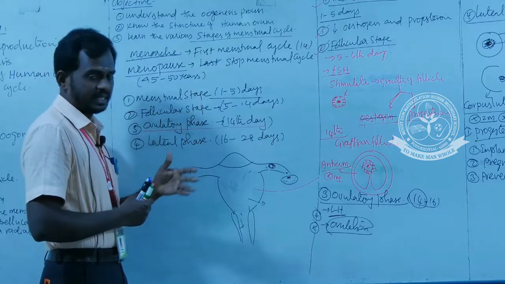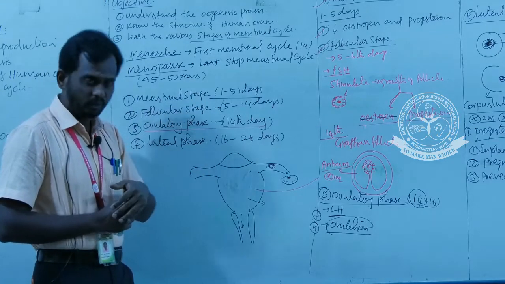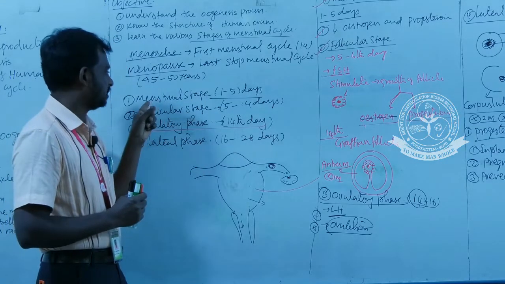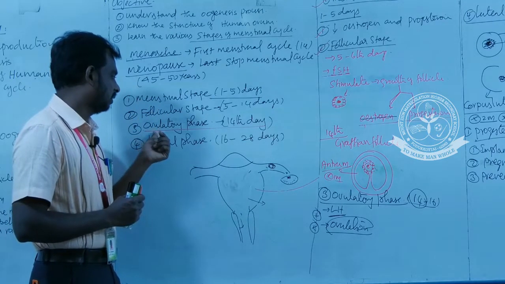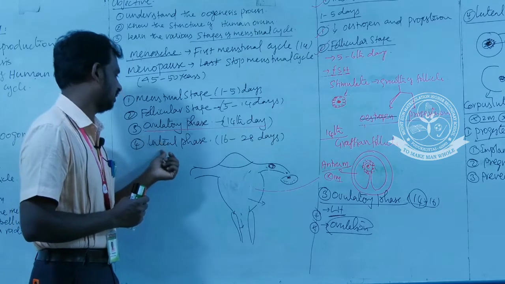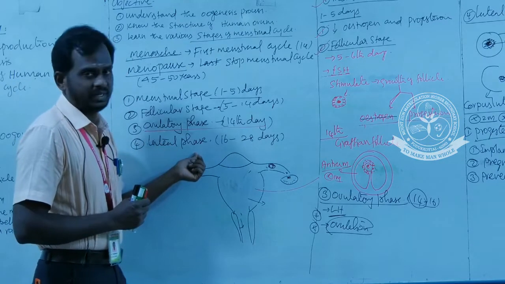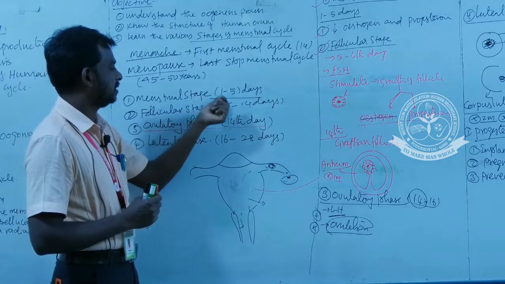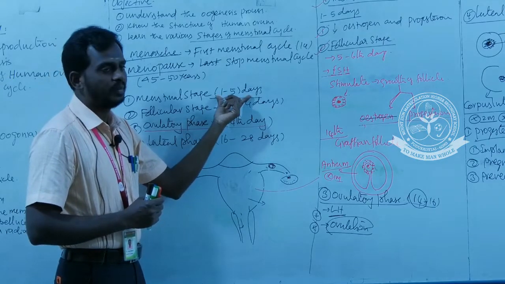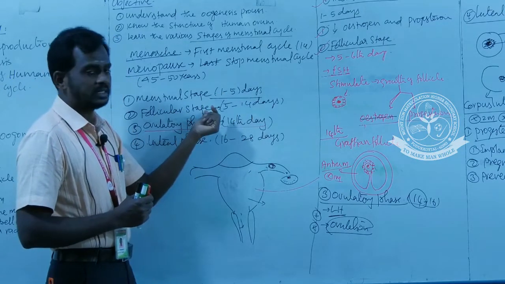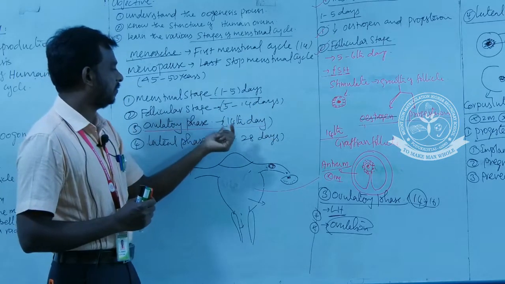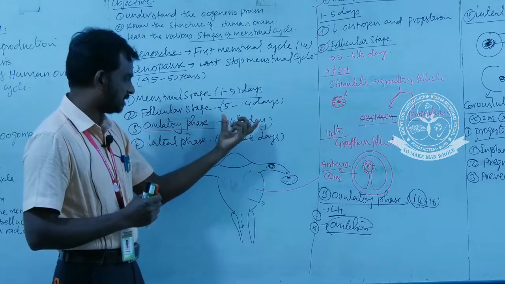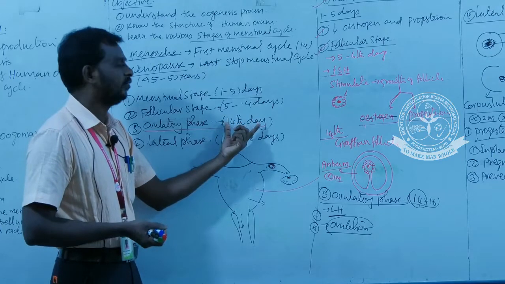There are 4 stages in the menstrual cycle. What are the 4 stages? Menstrual stage, second is the follicular stage, third is the ovulatory phase, last is the luteal phase. The menstrual phase occurs during the 1 to 5 days of the menstrual cycle, the follicular stage during the 5 to 14 days, and the ovulatory phase 14 to 16 days exactly. The egg is released during the 14th day.